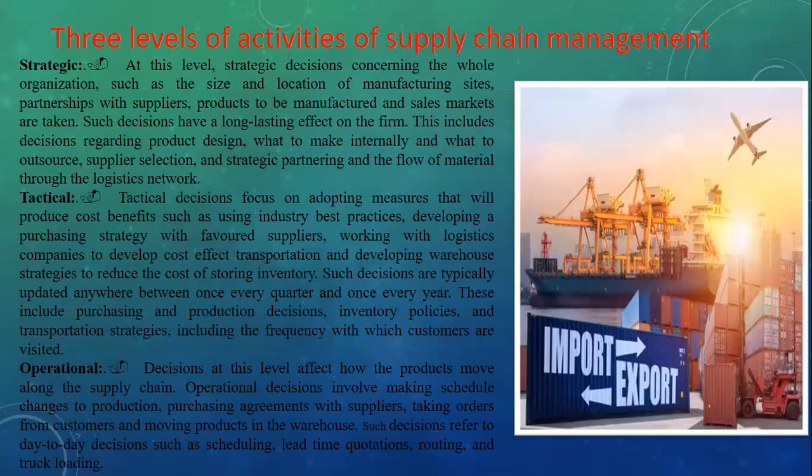Operational decisions involve making the schedule of change of production. At the level of seasonal manufacturing process and demand, you also need to schedule this production. Schedule the change of production, like as per orders we need to increase the production level, and as per low order demand, we need to also reduce the production level. So this controlling is very important to understand what kind of demand marketing is asking for.